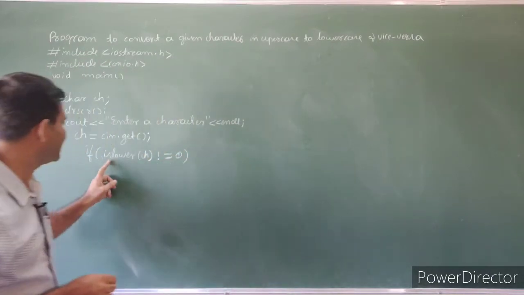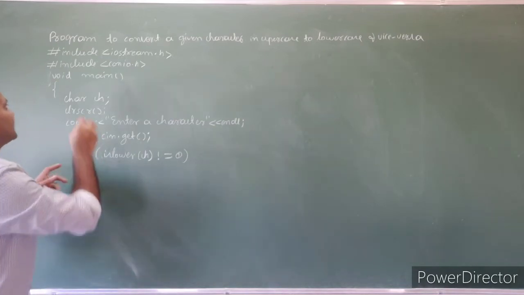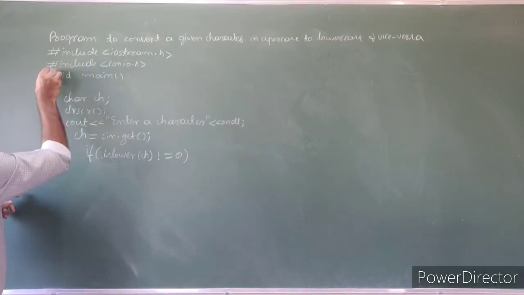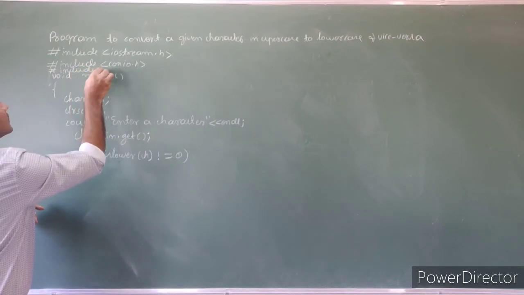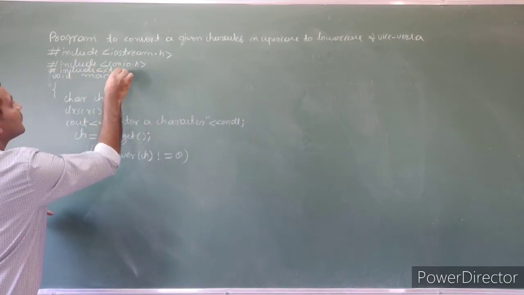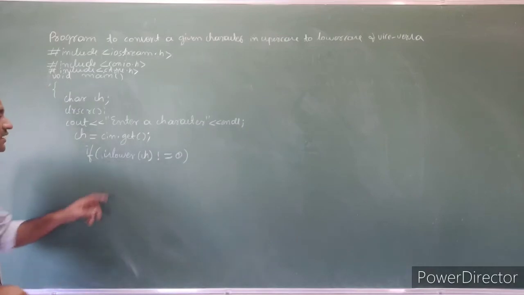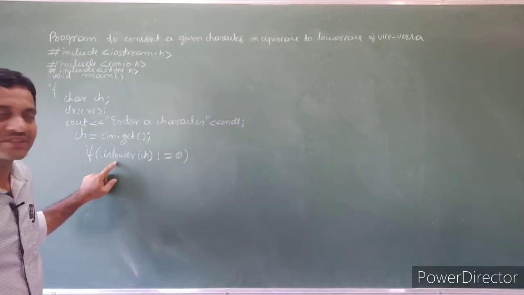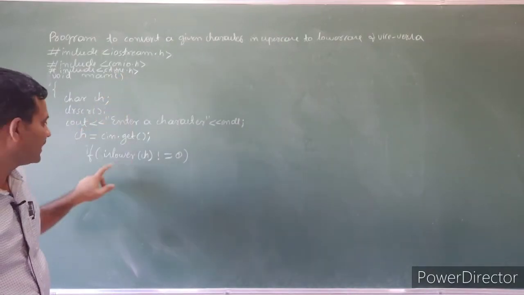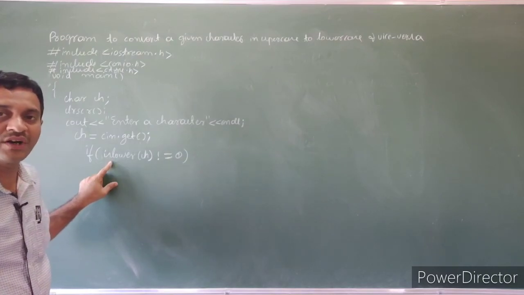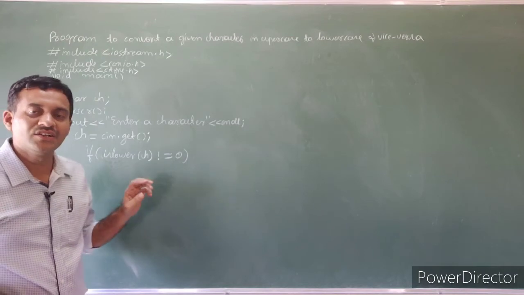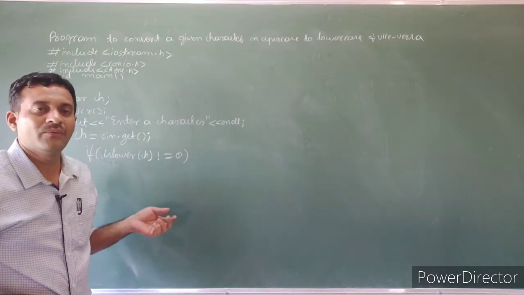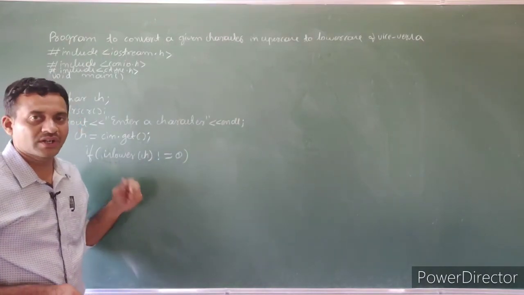Here we use the islower character handling function, hence we must include the ctype.h header file, because all character handling functions belong to ctype. Islower is a function. It returns non-zero value when the given character is in lowercase.